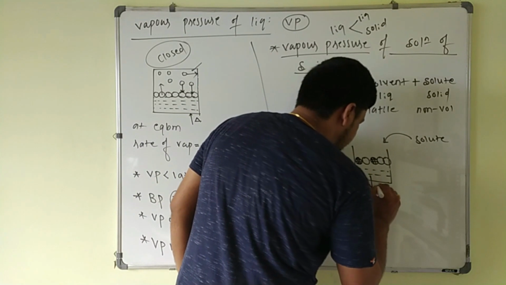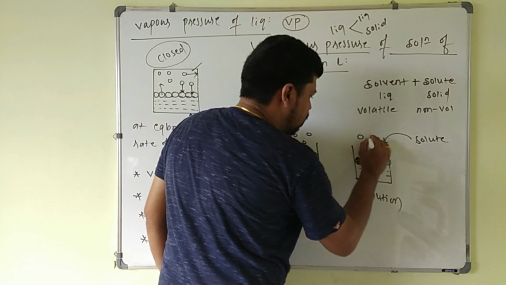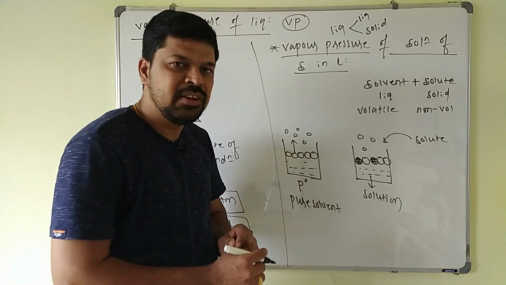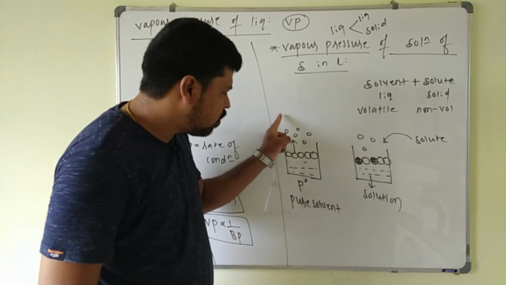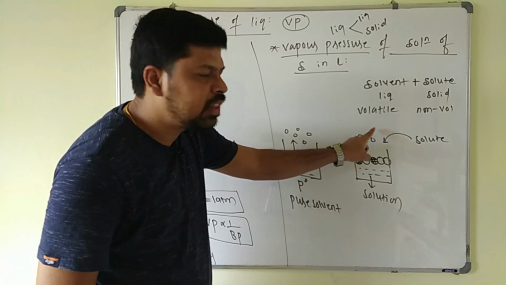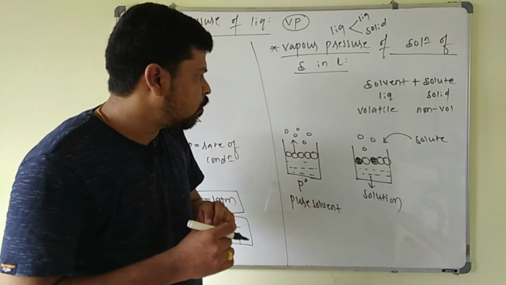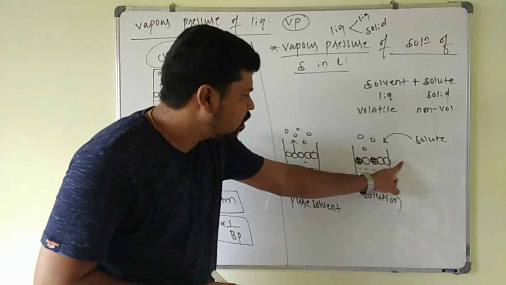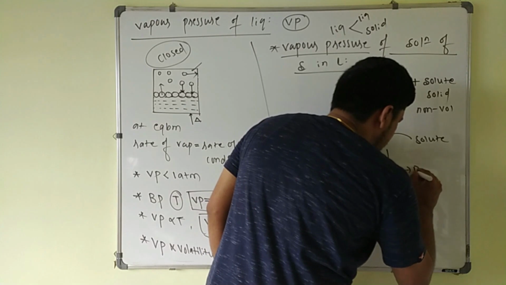This is the case of the solution. So here only 3 vapors will be formed, because at the surface only 3 solvent molecules are there. Just for simplicity I have written it like this. So if we compare these two, the vapor pressure of the solution will be less as compared to the pure solvent. The pure solvent is forming 5 vapors at a time, here it is forming only 3 vapors, because the surface has only 3 solvent molecules. So always the vapor pressure of the pure solvent is more than that of the solution. For the solution, its vapor pressure I will take as P.